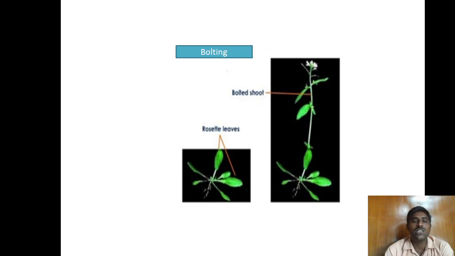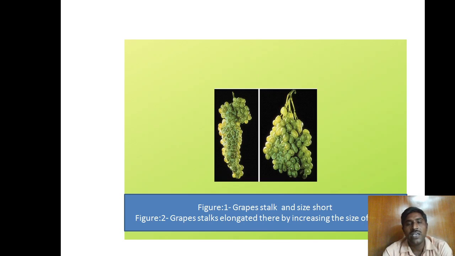We can observe the bolting phenomenon in the plant. Here is the dwarf plant in the first figure. In the second figure, prior to flowering, we can observe the elongation of the internodes. This is called bolting, and this is the increase in size of the grapes. In the first figure, there is a very clumsy arrangement of the grapes, but in the second figure you see that the size of the fruit is improved because of the effect of the gibberellins. Okay, thank you.